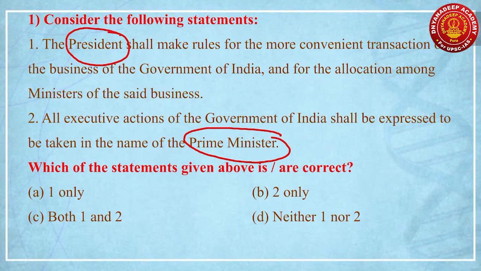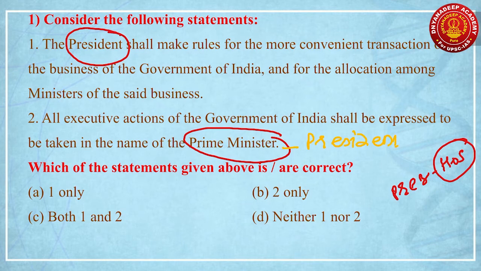Now the second statement is a blunder. Why? We know the President of India is the head of the state, right? Everyone of us knows this. That's why this statement is wrong, that all executive actions of the Government of India shall be expressed to be taken in the name of the Prime Minister. The correct point is that all executive actions of the Government of India shall be expressed to be taken in the name of the President of India. So the second statement is wrong and the first one is correct. So the correct answer is one only.